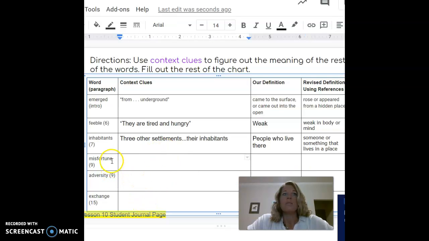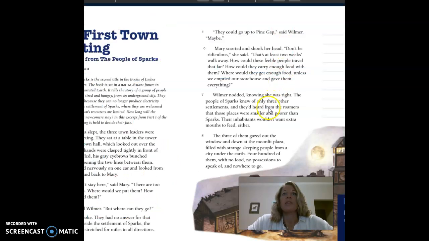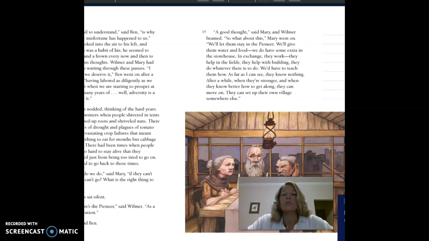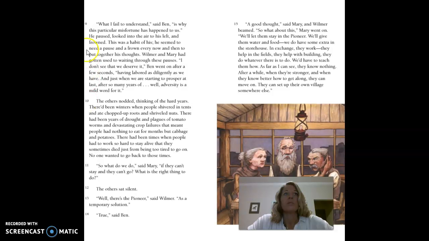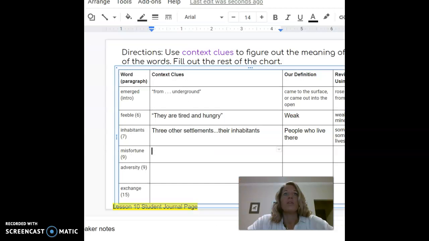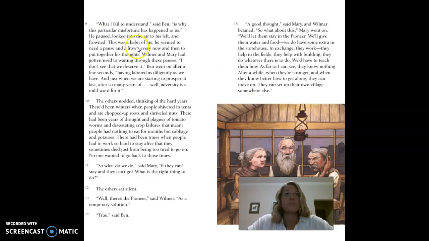Our next word is misfortune from paragraph 9, which is on our next page. Let's turn the page. Paragraph 9. And I'm looking for, I forgot my word, misfortune. "What I fail to understand," said Ben, "is why this particular misfortune has happened to us." He paused to look into the air to his left and frowned. Now, I'm a little confused with this one because it says, this particular misfortune has happened to us.